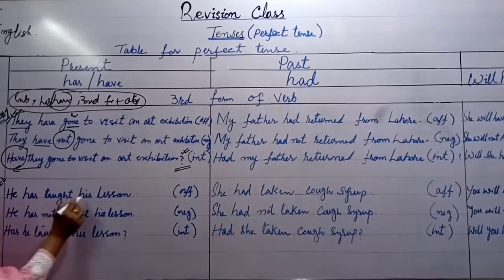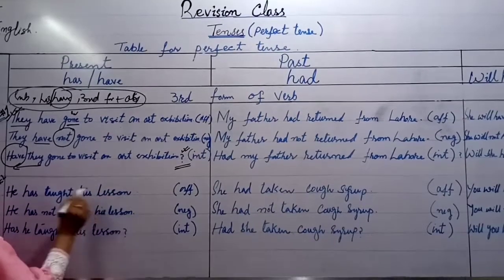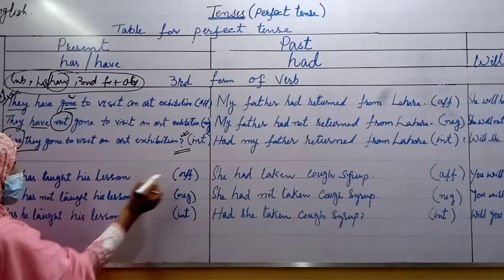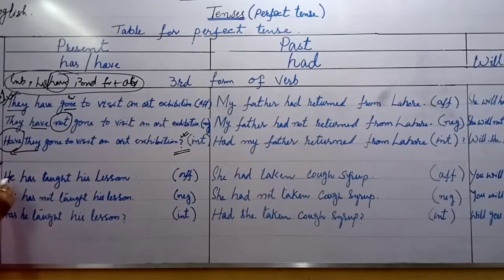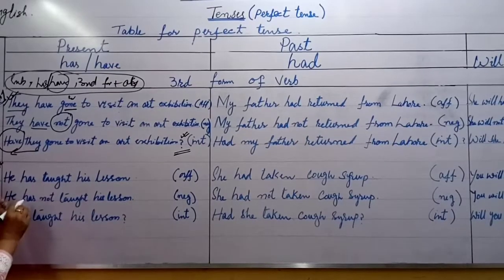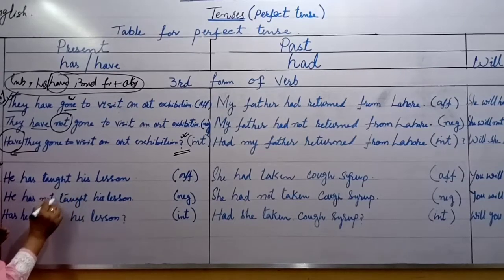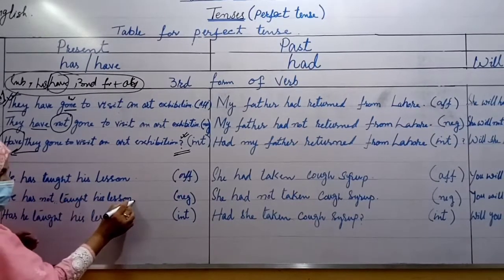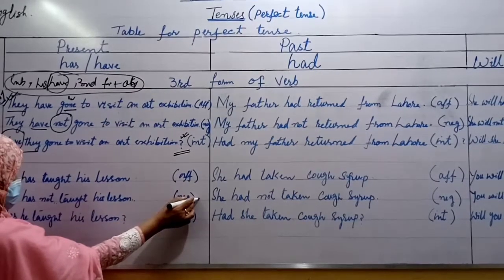He has taught his lesson. This is an affirmative sentence. If you want to change this affirmative sentence into negative, what will you do? Just between has and the past participle form of verb, put not. He hasn't taught his lesson, negative sentence.